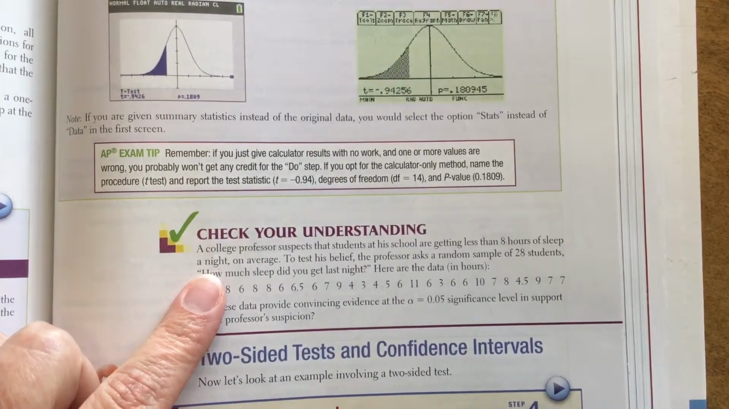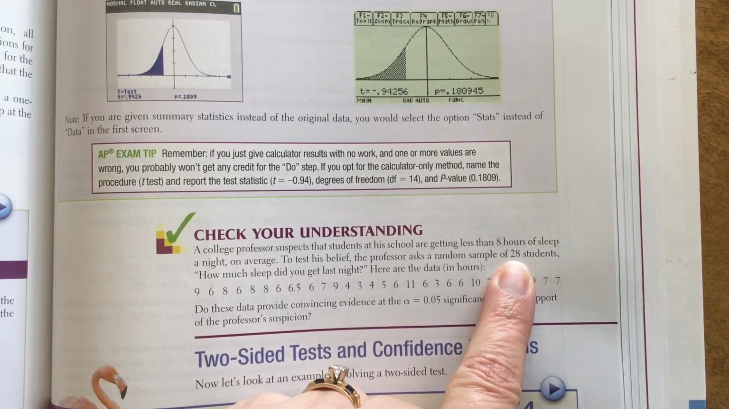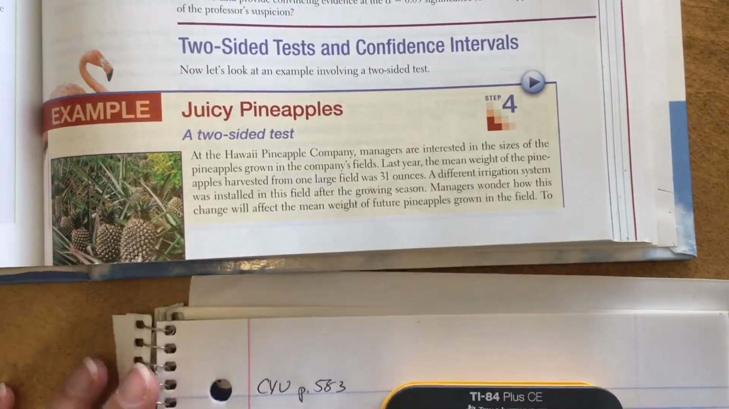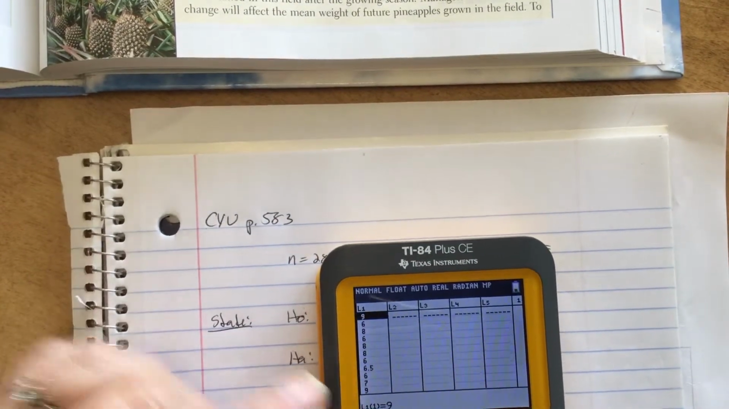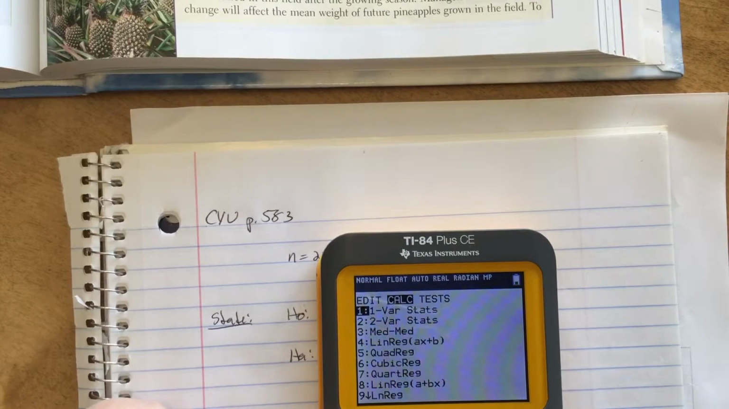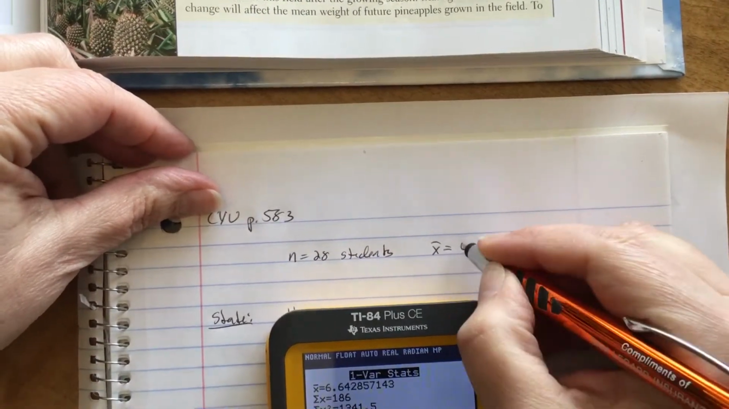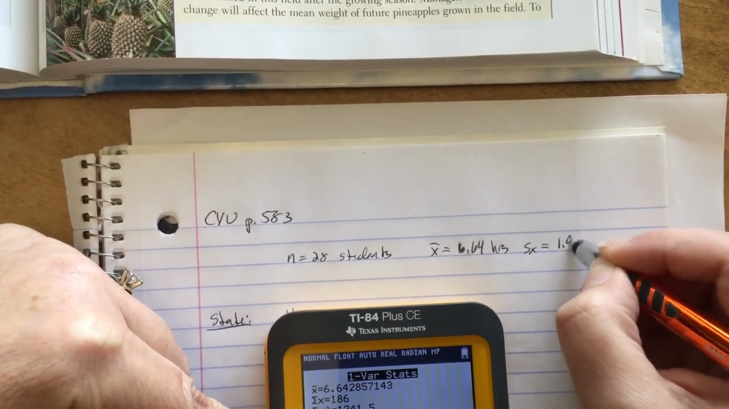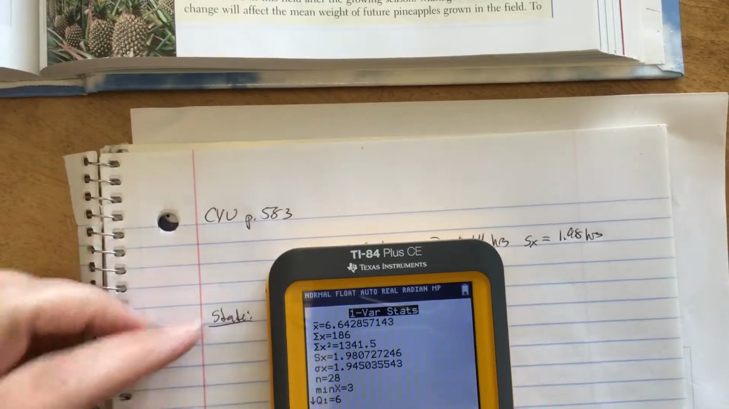Okay? So we know our sample size is 28. Now, how are we going to figure out our sample mean and our sample standard deviation? We are going to put all those numbers in the calculator. Of course, I've already done that. So, let's look at my list. Got them all in there. Going to run my one variable stats. And the mean of my sample is 6.64 hours. Standard deviation is 1.9 hours. And I'm good to go.